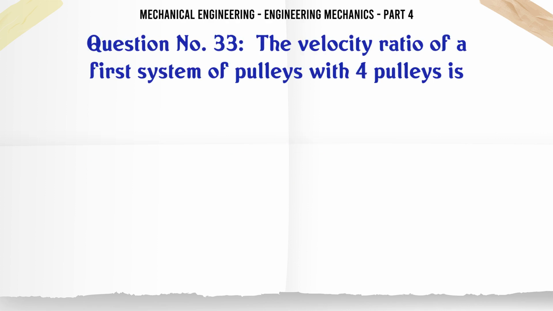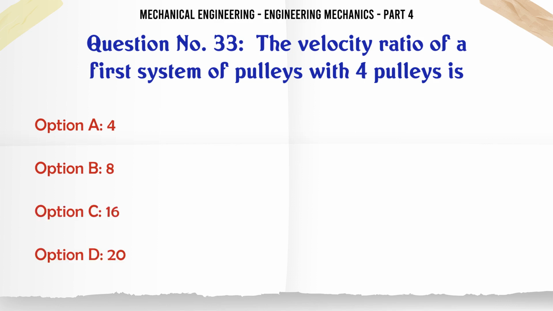The velocity ratio of a first system of pulleys with 4 pulleys is A 4, B 8, C 16, D 20.